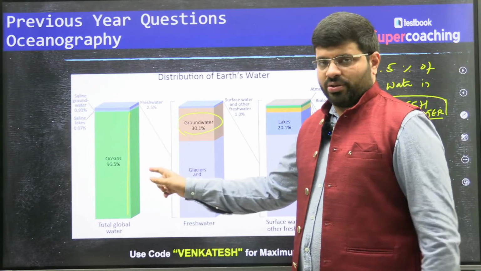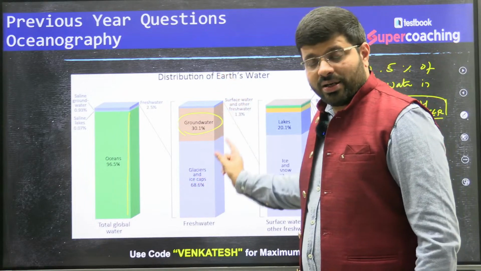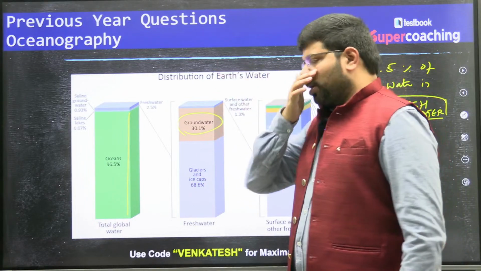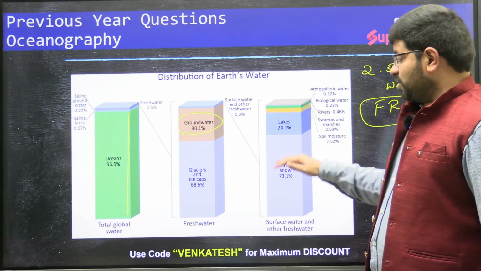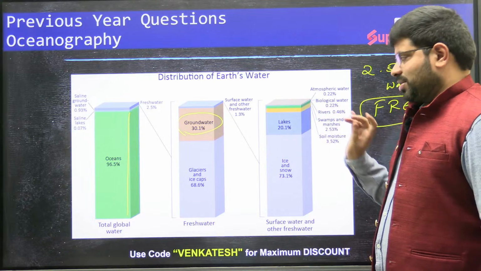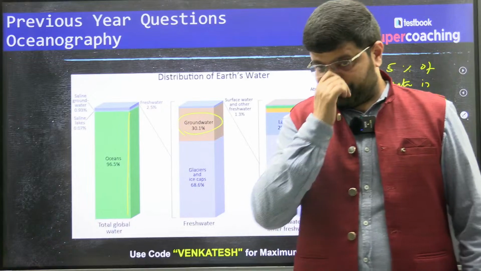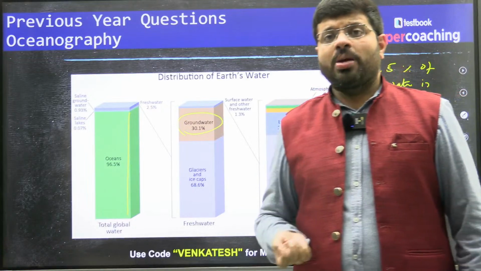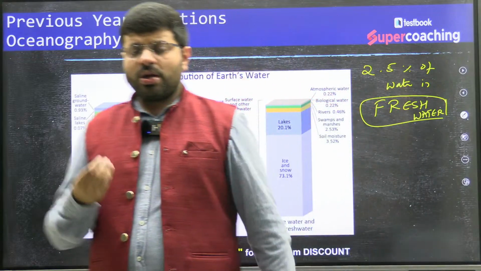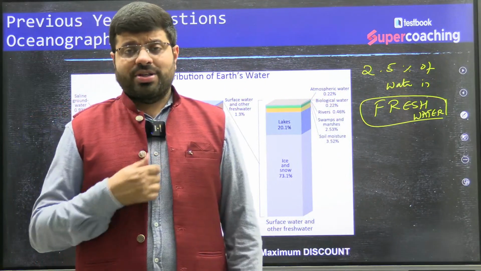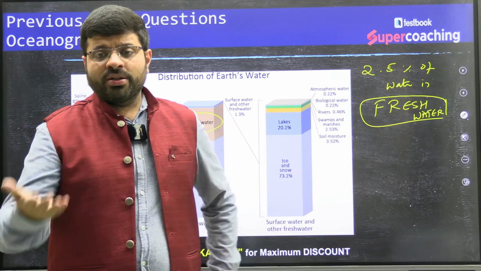Whatever fresh water you have is dominated by glacier ice caps, then by groundwater. Only then are they talking about the surface waters, which is of the surface ice and snow and lakes and all such things. So mostly they can ask questions from here. Have you understood this, all of you? Because we are talking about oceans, obviously you will be expecting questions out of water distribution, isn't it? Have you understood this, all of you? Shall I move forward?